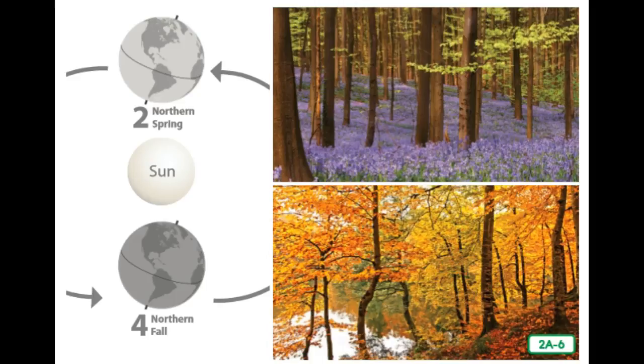Some become dormant, or inactive, and stop growing and making new leaves for the winter, and wait for the sunlight to return. You will see that most trees do this in fall and winter. Some animals, to avoid the winter chill, hibernate or migrate. When animals migrate, they move to warmer environments.